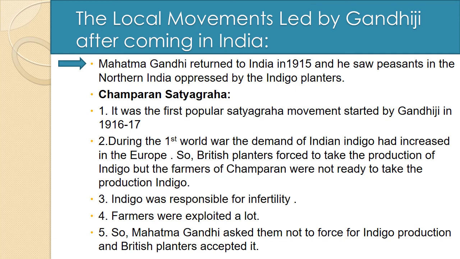In this Satyagraha, the role of Mahatma Gandhi and Dr. Rajendra Prasad was very important, because Dr. Rajendra Prasad had called Mahatma Gandhi to solve the problem of the indigo farmers in Champaran district. According to the request of Mahatma Gandhiji, the British planters also became ready not to force the small farmers to produce indigo.